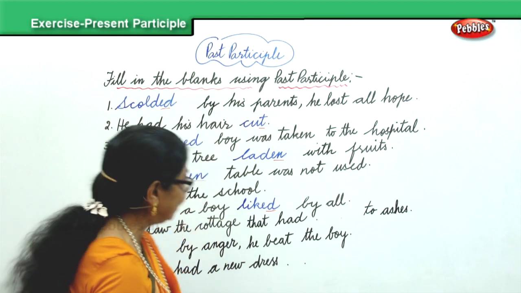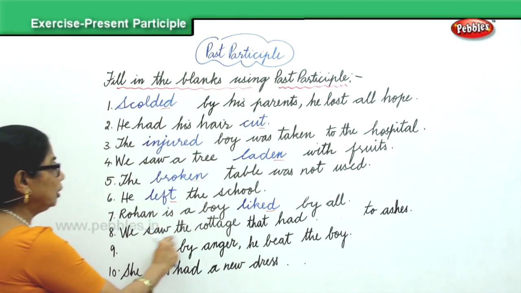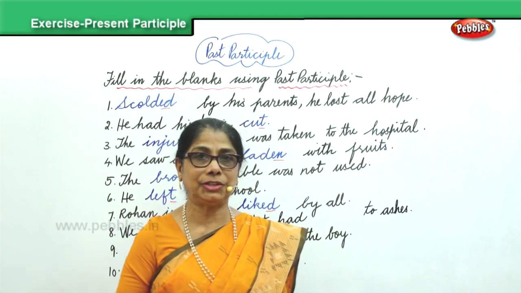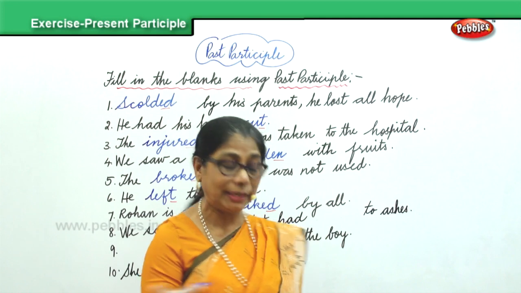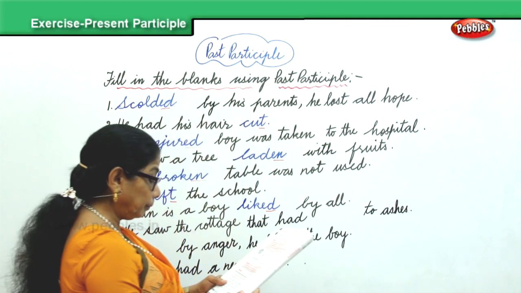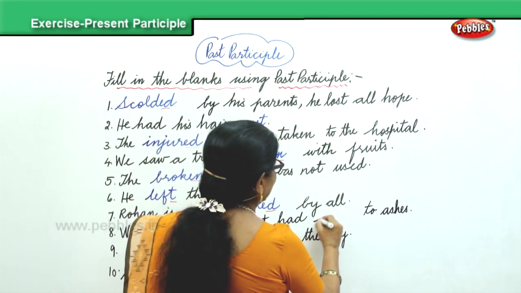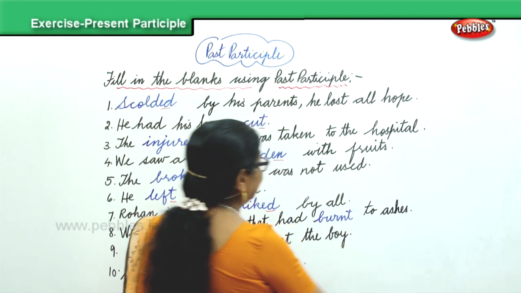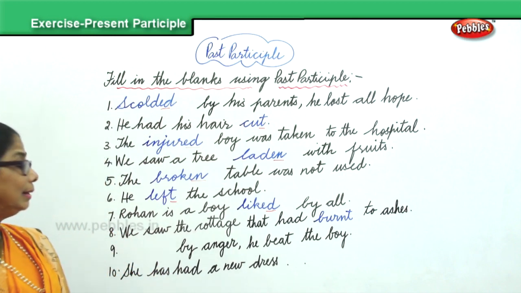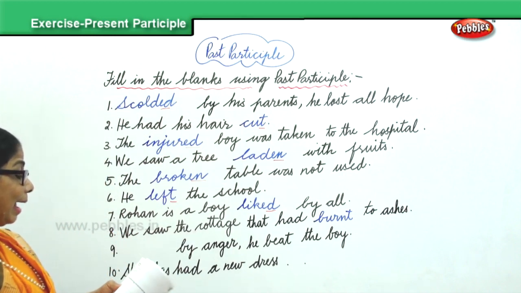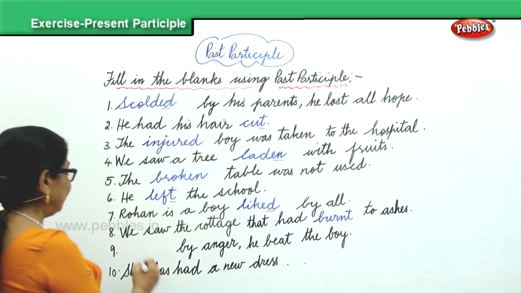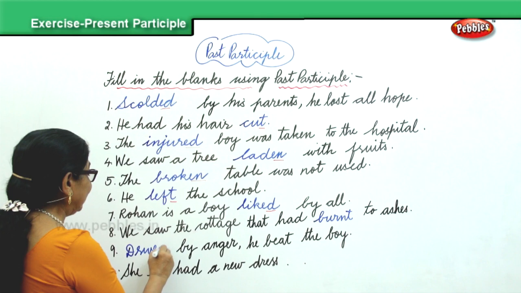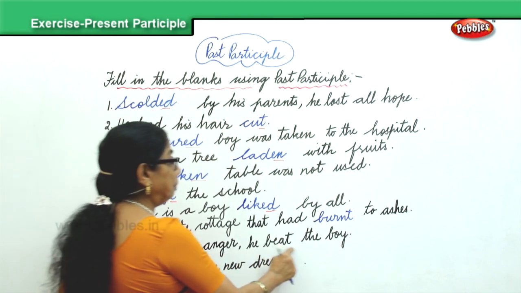Rohan is a boy liked by all. Action is completed. Now, we saw the cottage that had dashed to ashes, burned to ashes. Okay? That had burned. Ends in t. And the ninth one, dashed by anger, driven, very good. Driven by anger, he beat the boy.